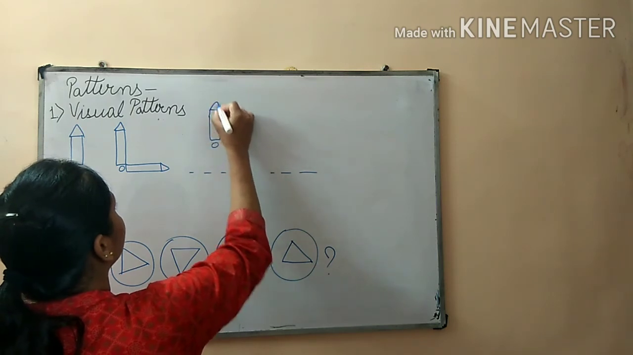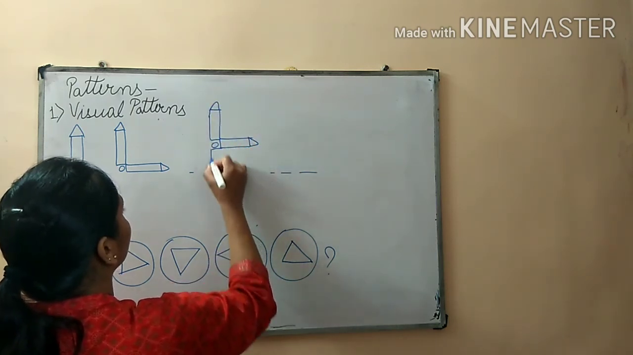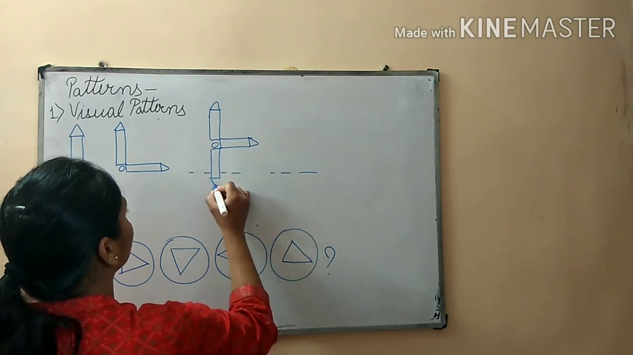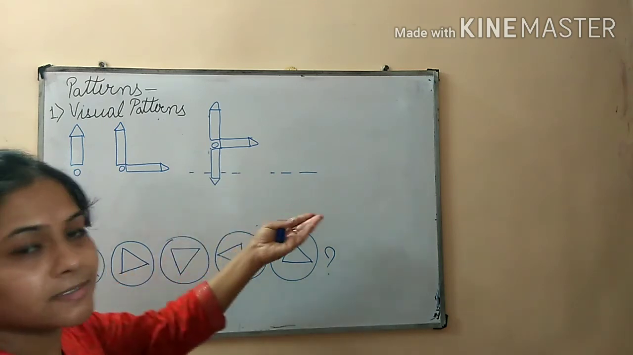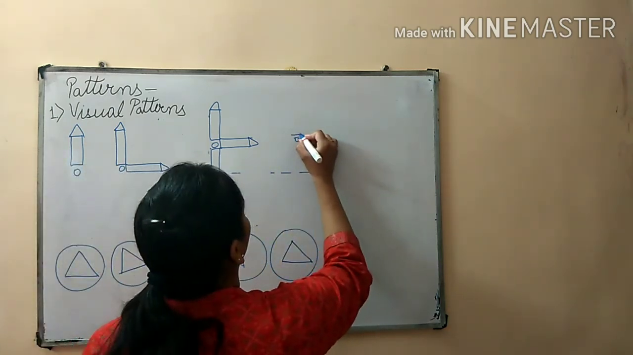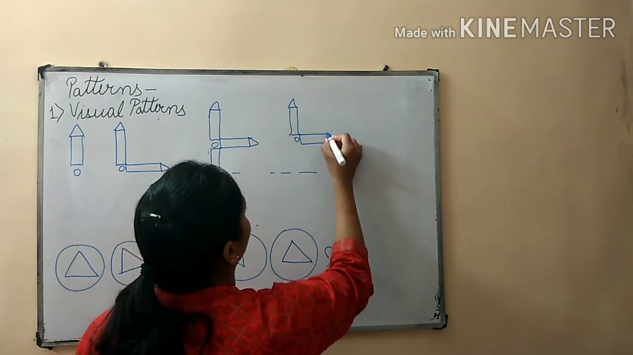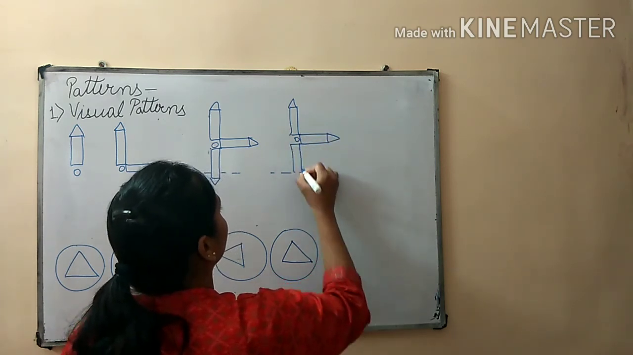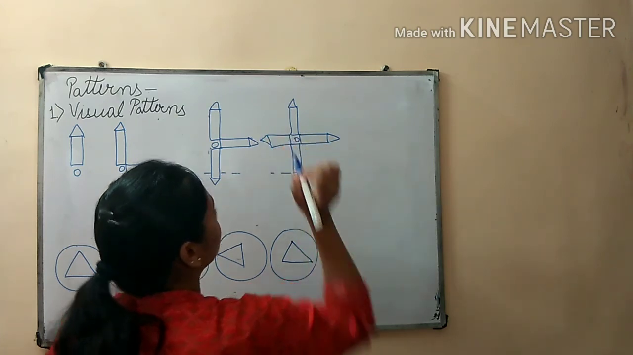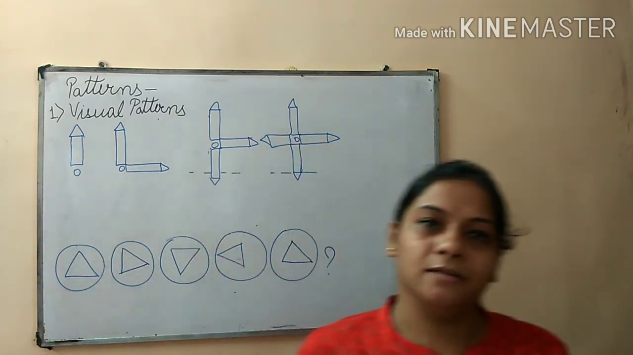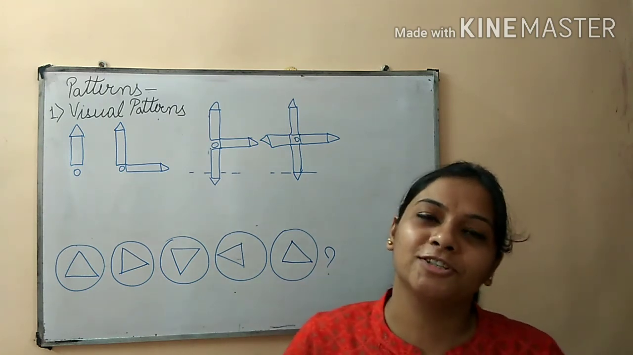What will be the next? This one, and what will be the next? 4 arrows should be there. So this is our completed pattern. So like this we can understand the visual patterns and we can crack the examinations also.